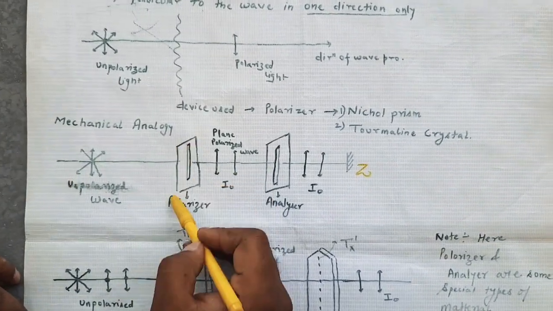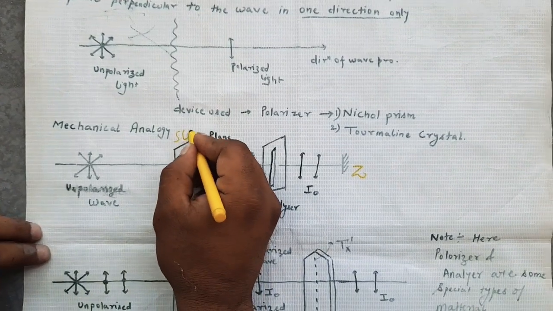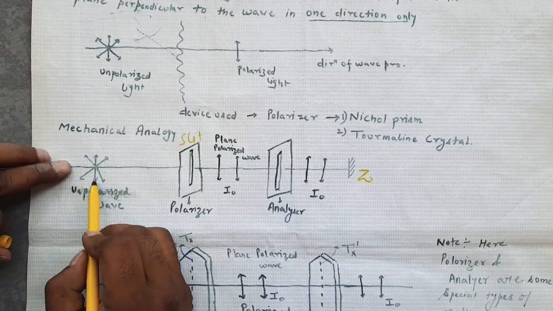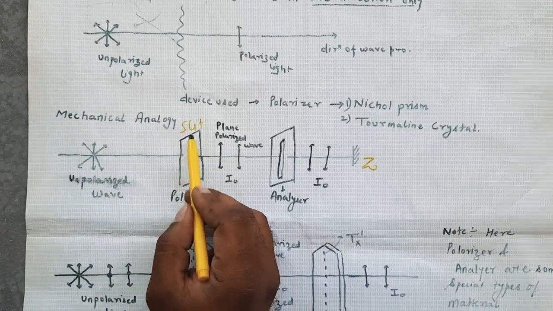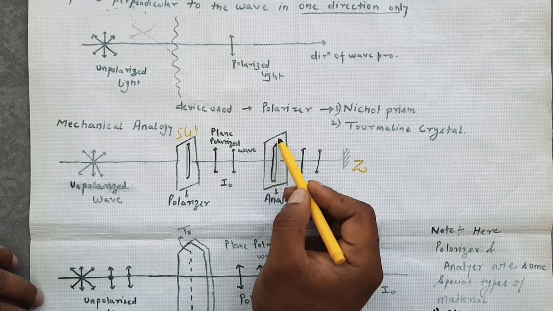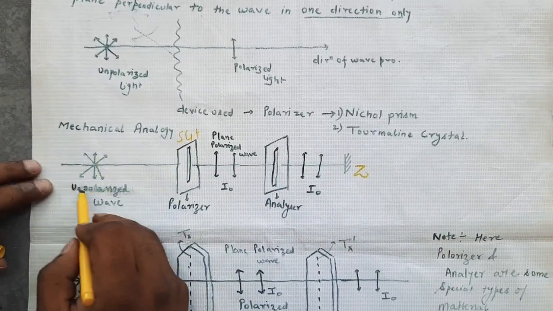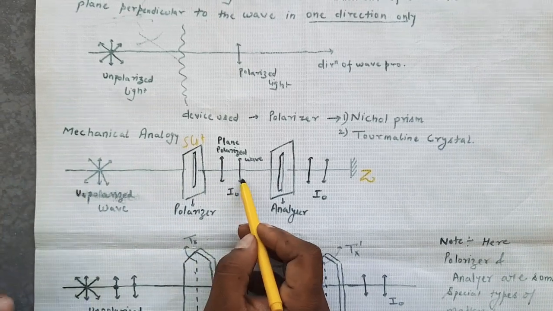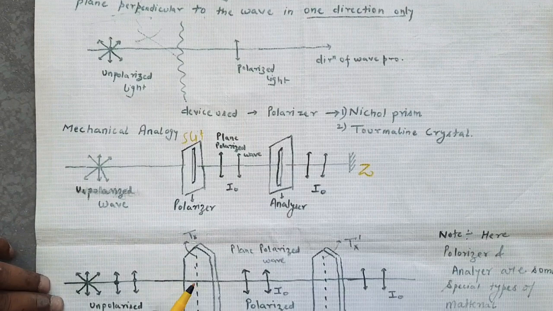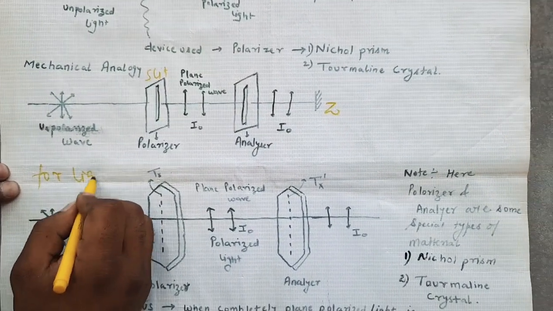If these particles are placed at a slit, a very small narrow opening, then only the vibrations which are parallel to the axis of the slit can pass through it. If I place another slit, they will again pass through it. So in this way we restrict all the other directions, leaving only one direction to pass through the slits. If this same mechanical thing is converted for light, then what occurs?